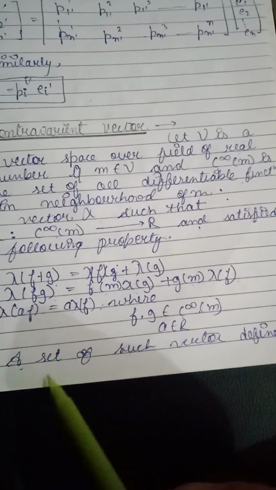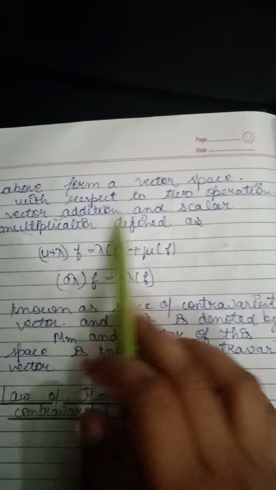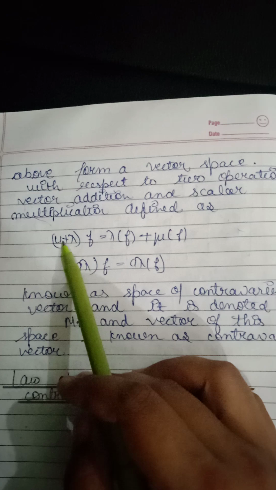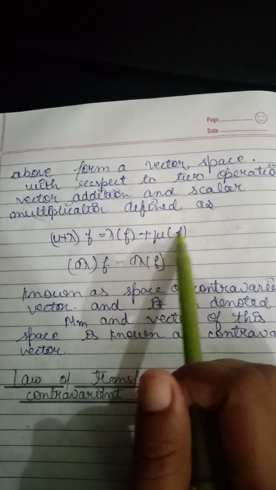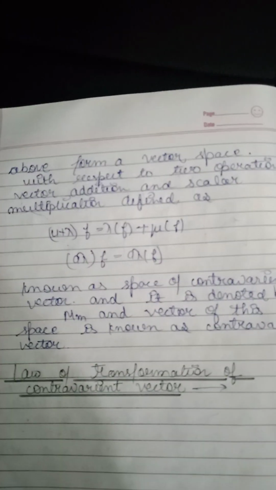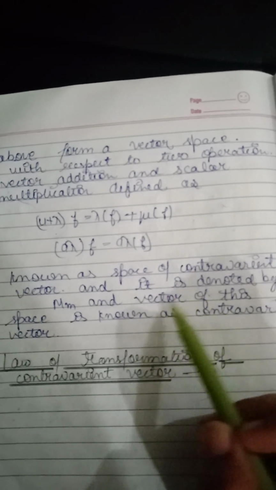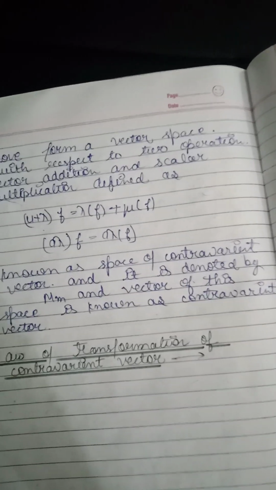A belongs to R. A set of such vectors defined above forms a vector space with respect to two operations, vector addition and scalar multiplication, defined as (mu plus lambda)(f) equals lambda of f plus mu f, and (a into lambda)(f) equals a into lambda of f. This is known as the space of contravariant vectors, and it is denoted by M_m, and a vector of this space is known as a contravariant vector.